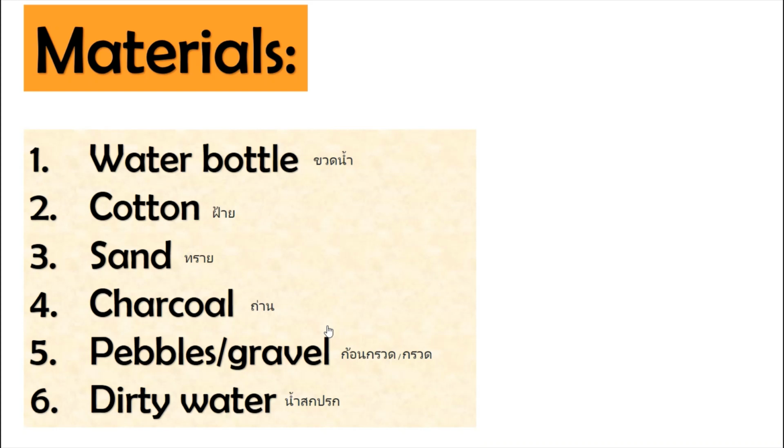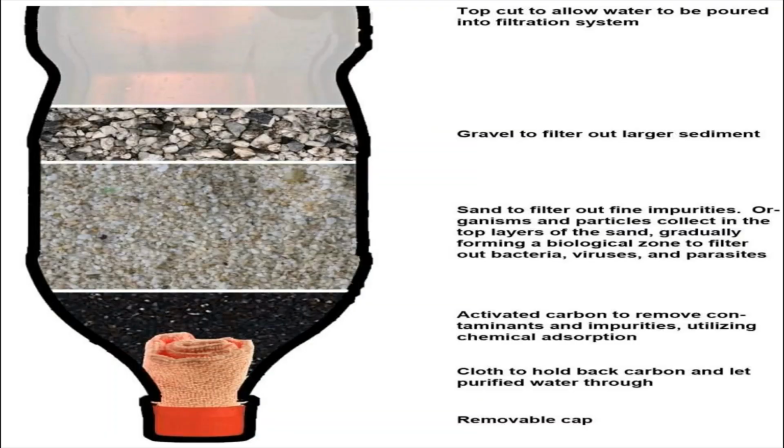Alright, now let's see what are the materials being used in this. So the materials used in this filtration or water filter are water bottle, cotton, sand, charcoal, pebbles and gravel, and dirty water, of course. So I want you now to think of what are the materials or what should be the design of your own water filter. Okay, but I will show you some other materials that you can use.